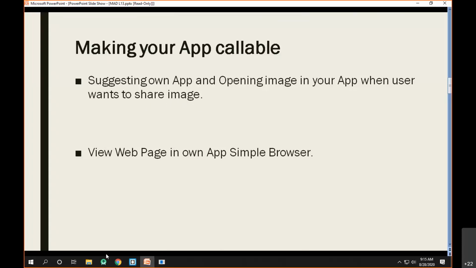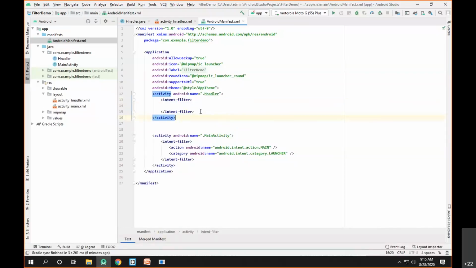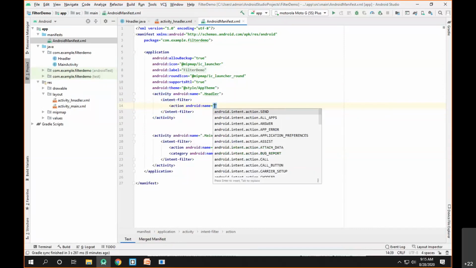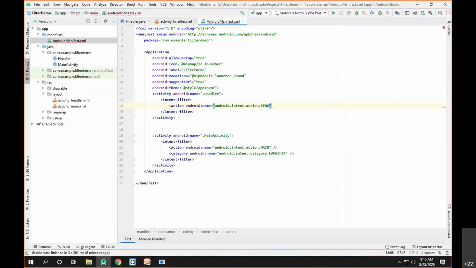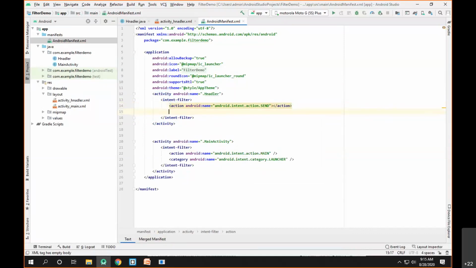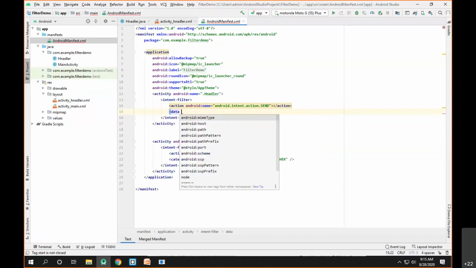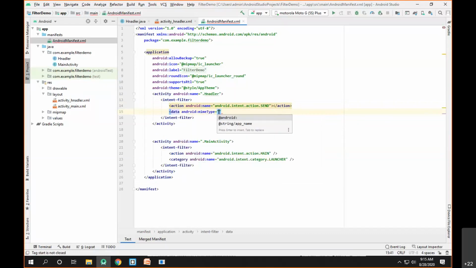Okay, now let's try to understand this. This is basically our activity handler. As I said, this should handle the action of type send, because whenever I click on the image's send button, it should suggest my app. So action underscore send. And when I want to restrict my application to only images, I can provide the data MIME type. The corresponding tag is data and the attribute is the MIME type.